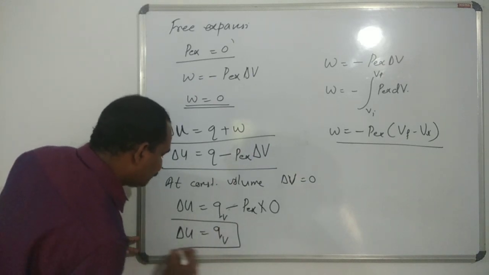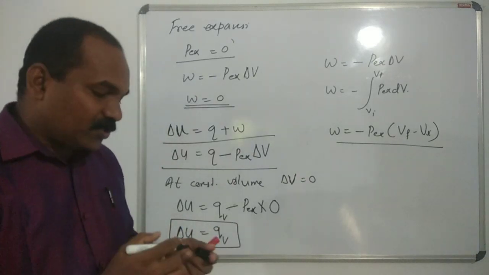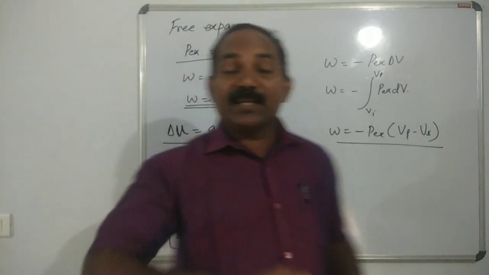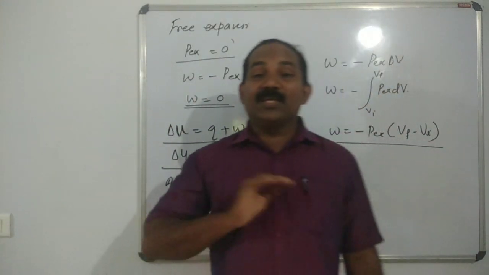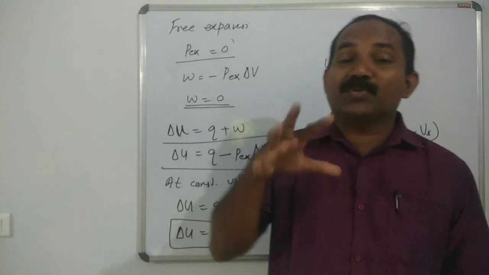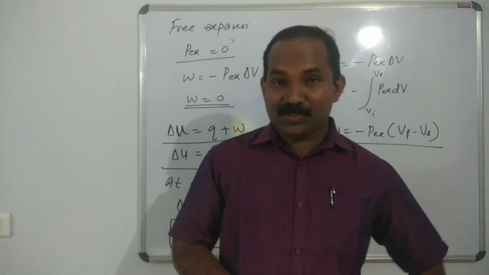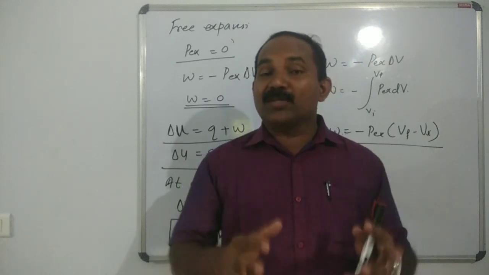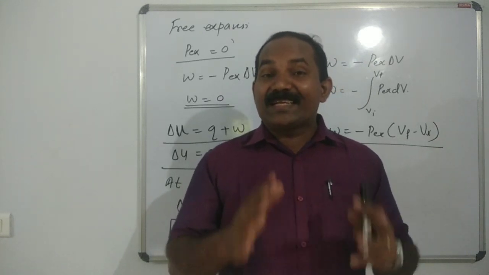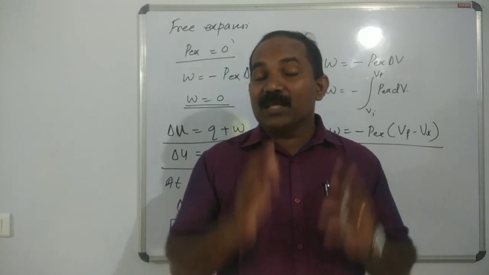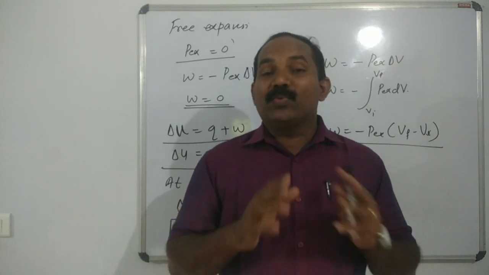Another equation: at a constant volume, internal energy change is equal to heat absorbed by the system or heat liberated by the system. So at a constant volume, internal energy change is equal to QV.